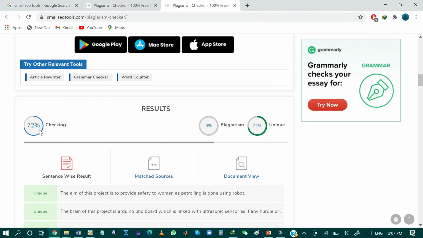So as you can see, my new document is scanning and checking for plagiarism. This is the plagiarized content and this is the unique content in my document. As you can see, the plagiarism checking is now completed and plagiarism is found in my new document, which contains some of the data that I have copied from one of my research papers.